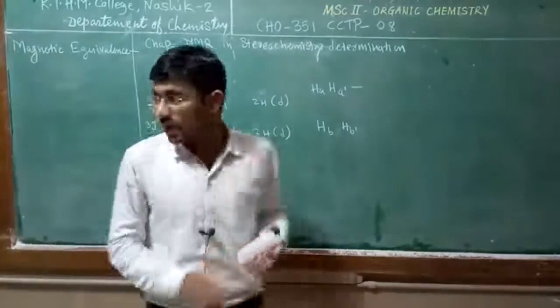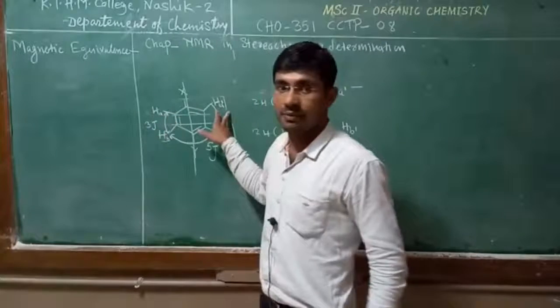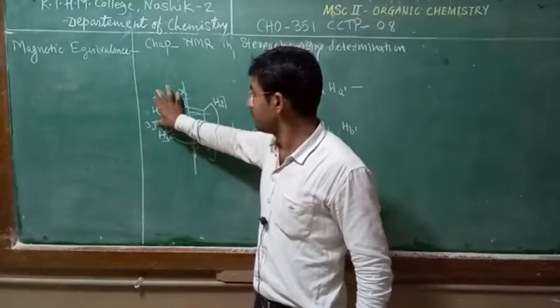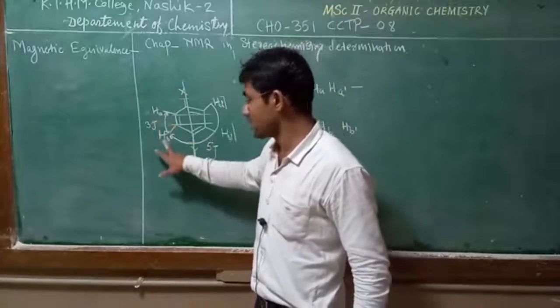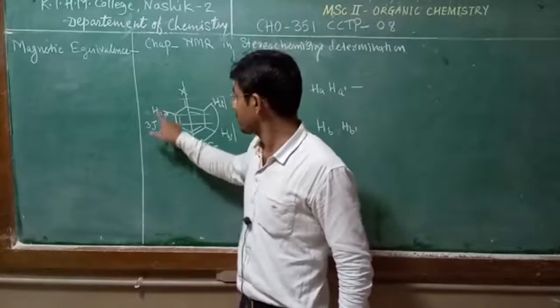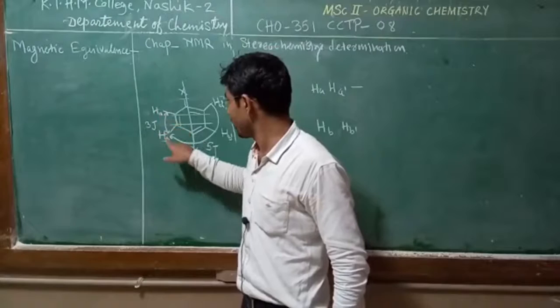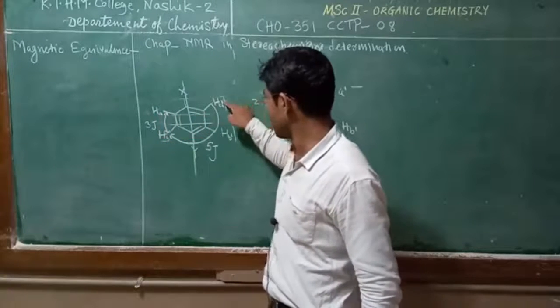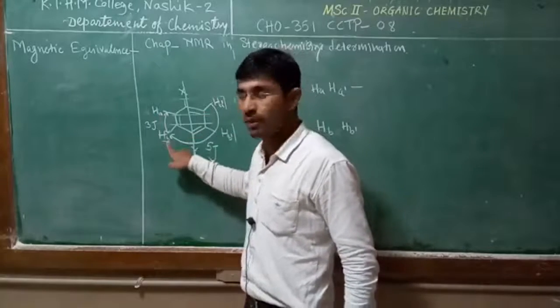So this Ha and Ha dash are chemically equivalent, they are isochronous, but when they are coupled with this Hb proton, Ha is coupled with Hb by 3J and Ha dash is coupled with Hb by 5J coupling.